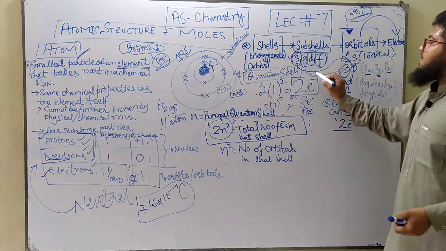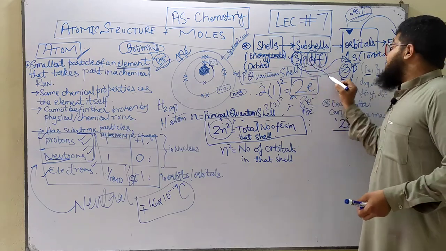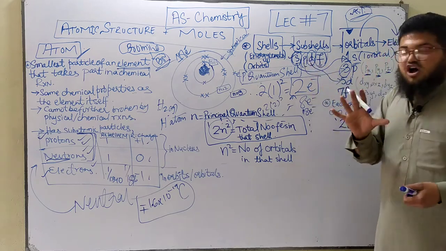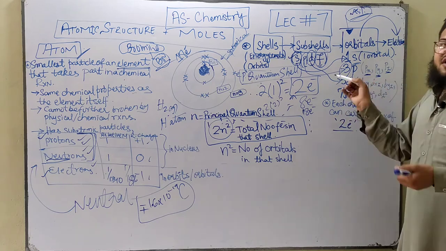Then comes the d orbital. The d orbital is larger than the p and the s. It has 5 orbitals, 5 d orbitals, and basically they are found in the d subshell.